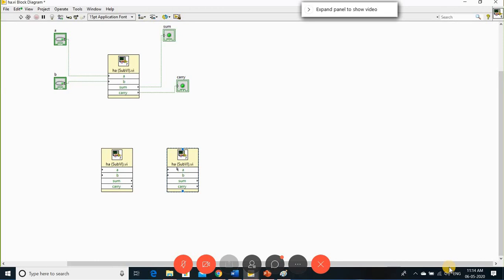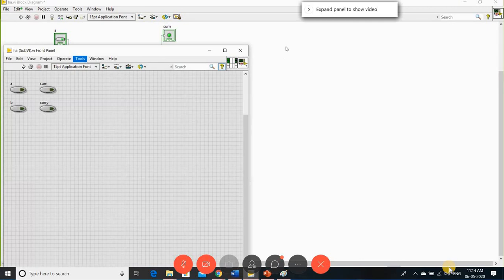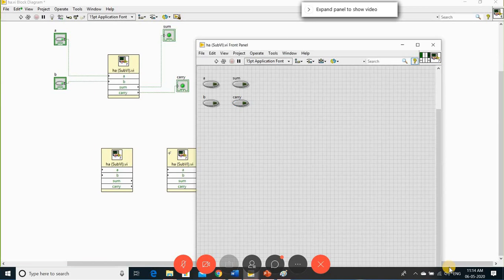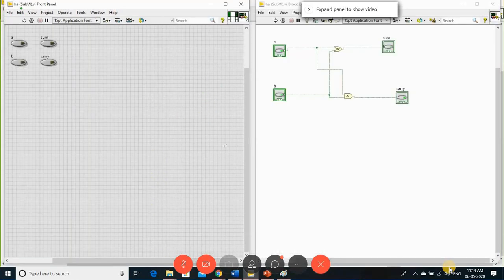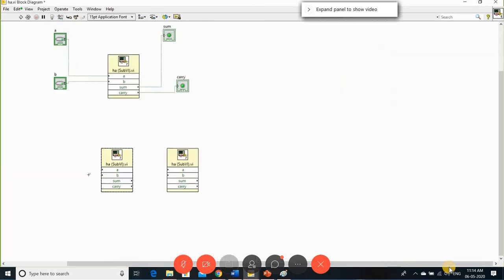So once you pass the value here, the same value is retained in your sub VI. Same VI, same variable, it is passing to that VI. For example, see, I open here, double click on this. So whatever variables you are passing, A and B variables, the same variables here are also taken. That's how the value is passed through your sub function. Clear?